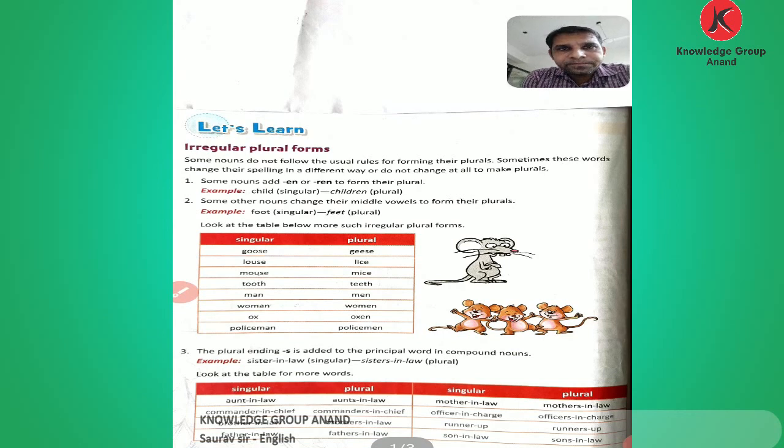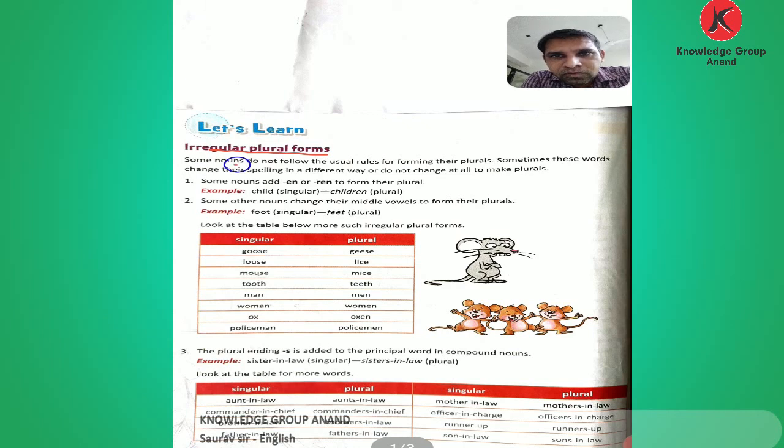In this chapter, what is the chapter? Chapter number 2, Noun. In this chapter, I have completed the regular plural forms. Now we come to the irregular plural forms. Let's see which are the irregular plural forms and how we form them.